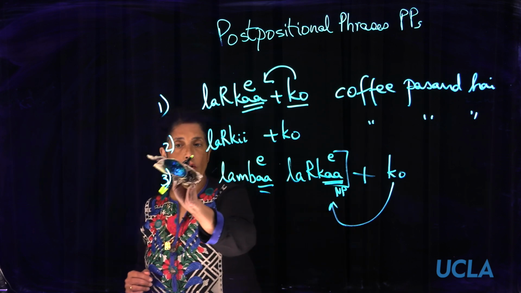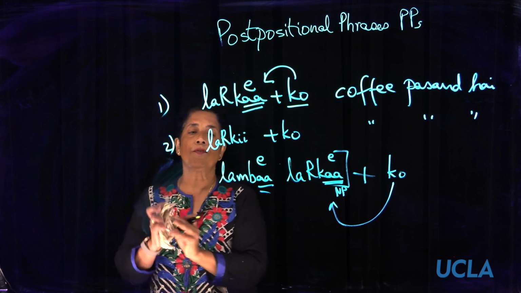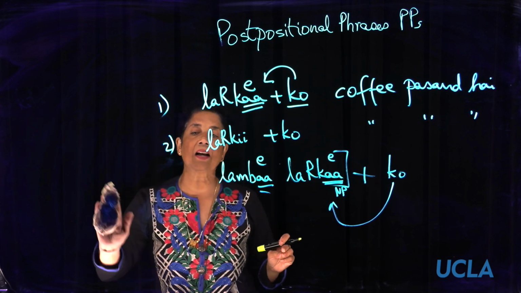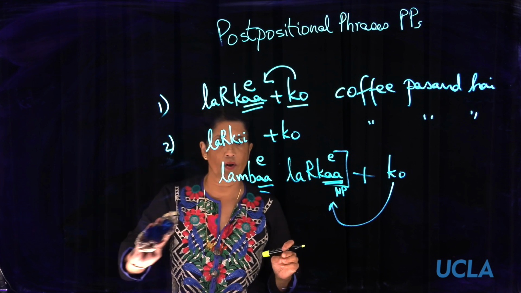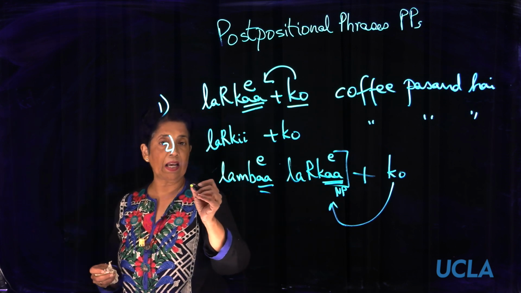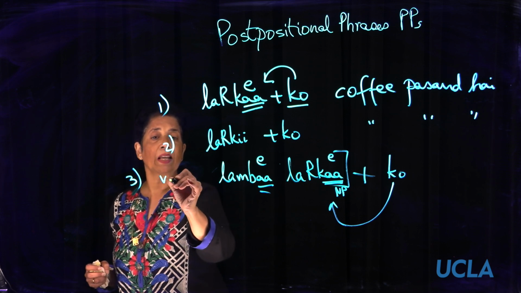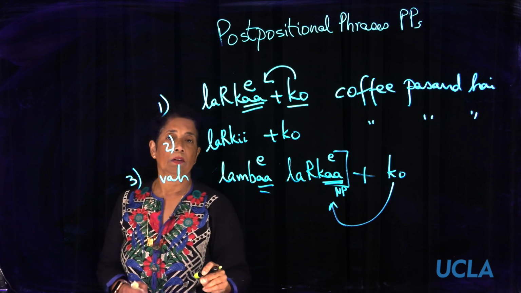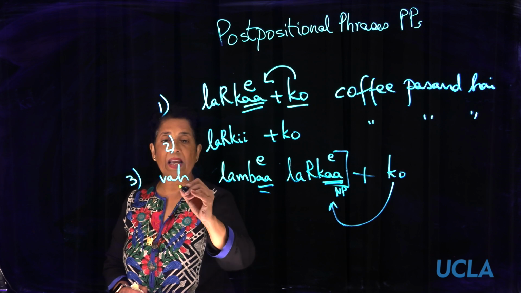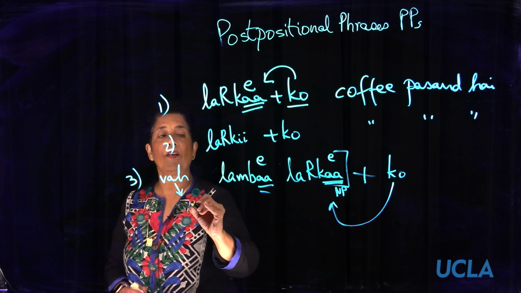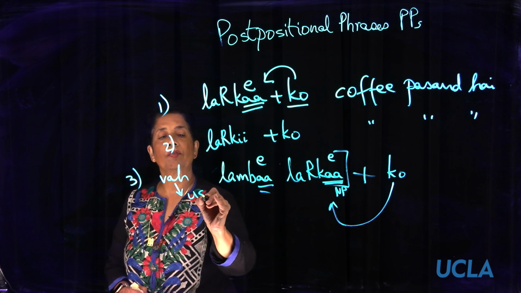Numerals do not go into oblique. So if you have ek, it will not go into oblique. However, if you had something like vah, it does go into oblique, and the oblique of vah is us.